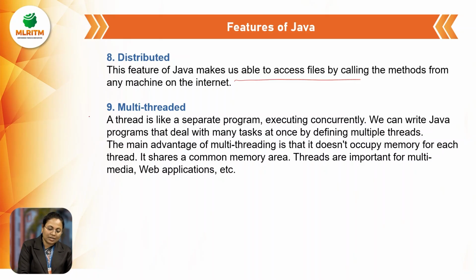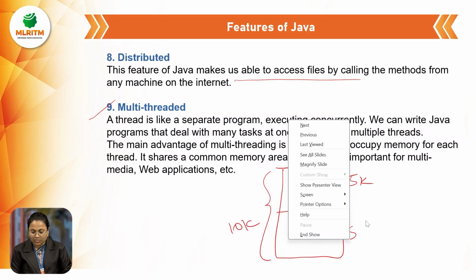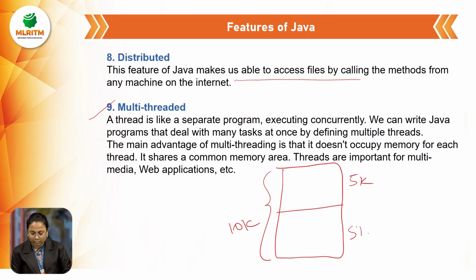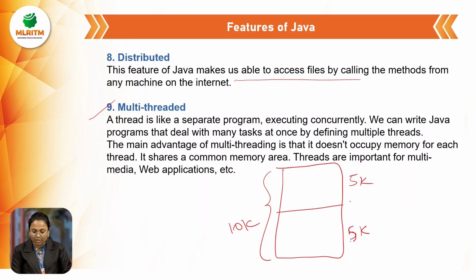Next, Java is a multi-threaded programming language. Why can we say that? Here, what is a thread? A thread is a separate program, a piece of code which can be executed concurrently. For example, if we have 10,000 lines of code for a Java application, and the first 5,000 lines of code are independent of the next 5,000 lines of code, the first 5,000 lines are not depending on the next 5,000 lines.